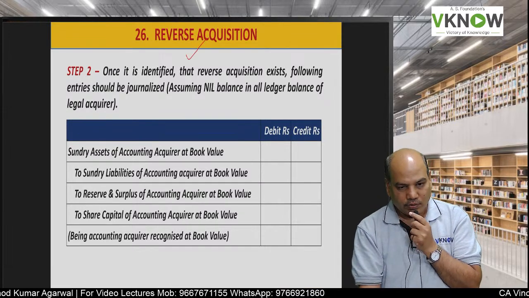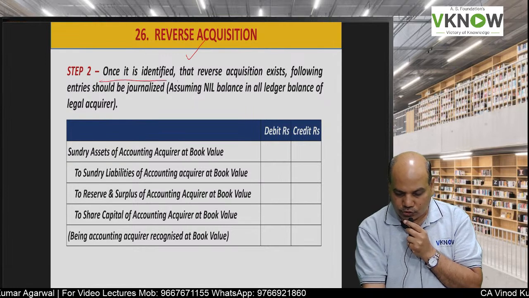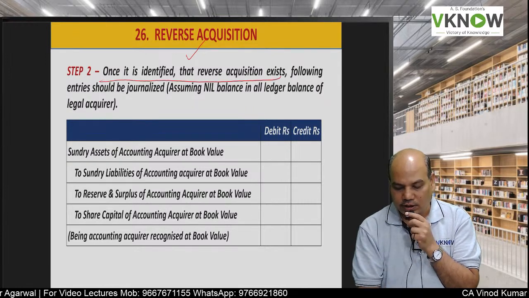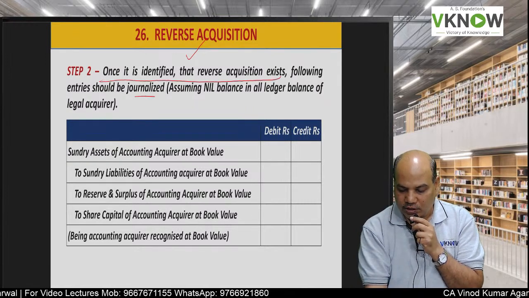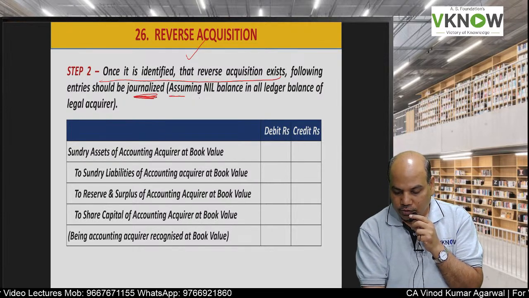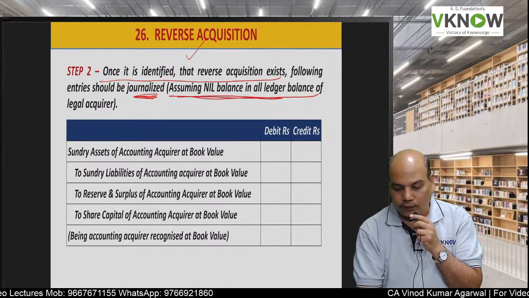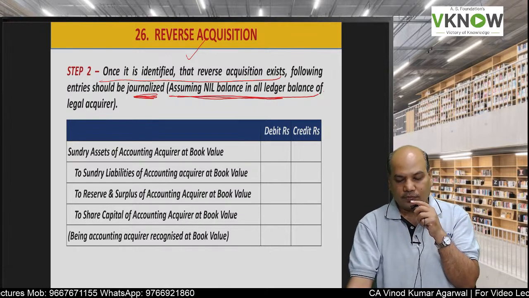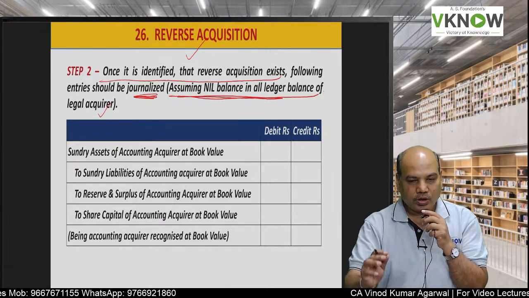So how to do the accounting? Once you are sure that it is a case of reverse acquisition, then pass the following entries. Before passing the following entries, make the balance nil of all the ledger balances of the legal acquirer.